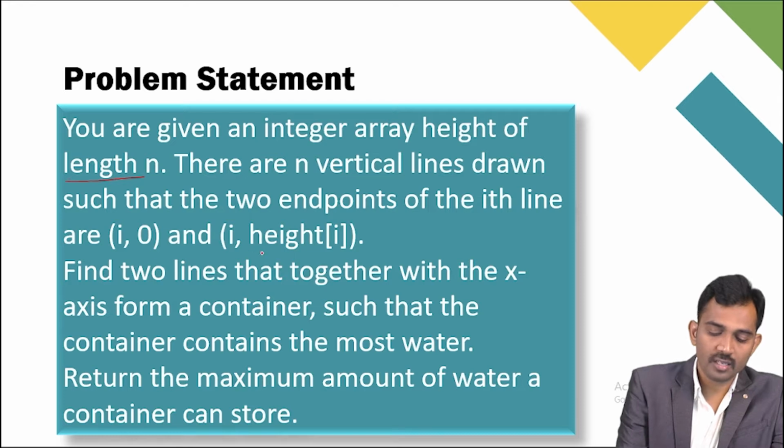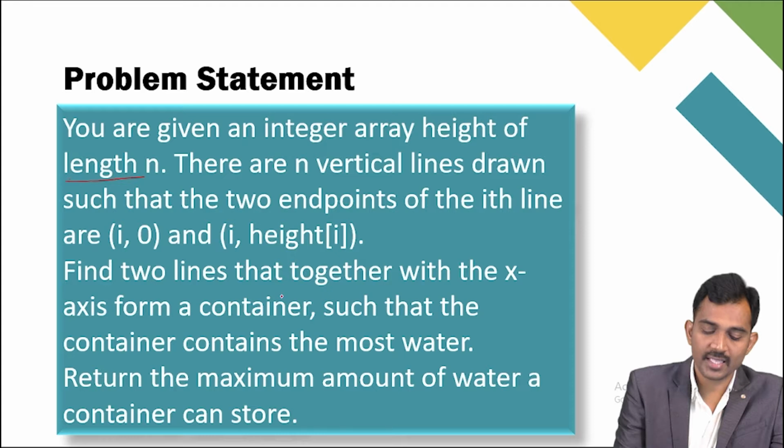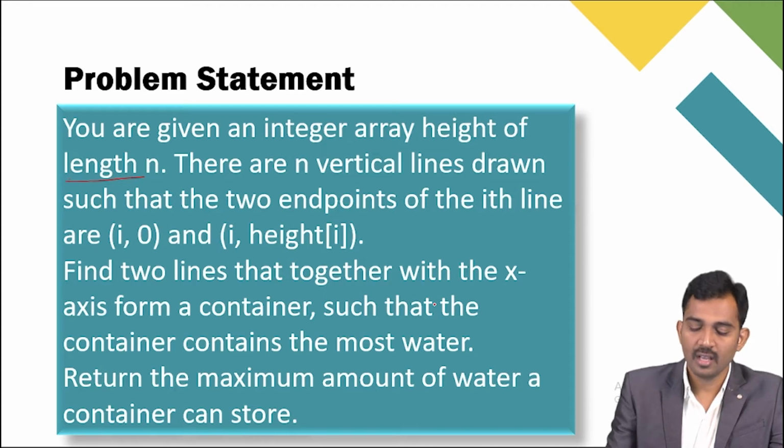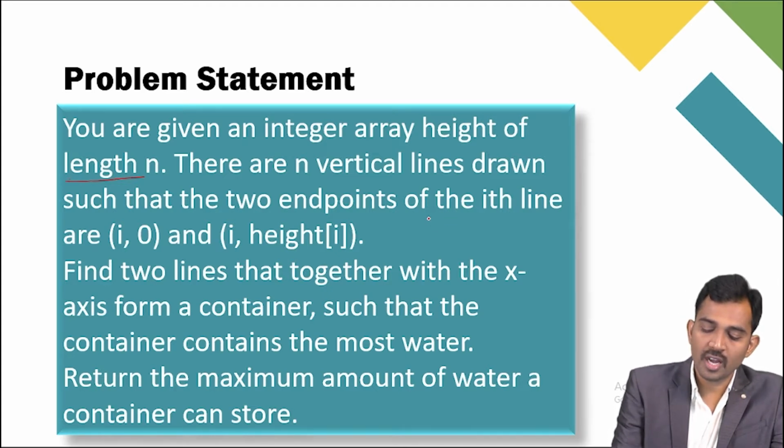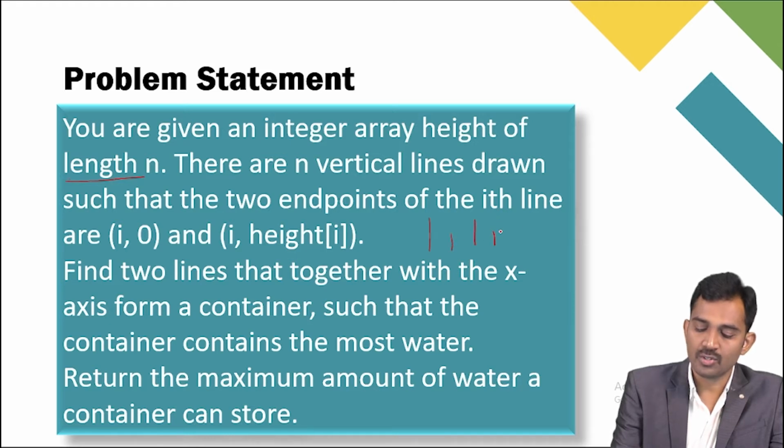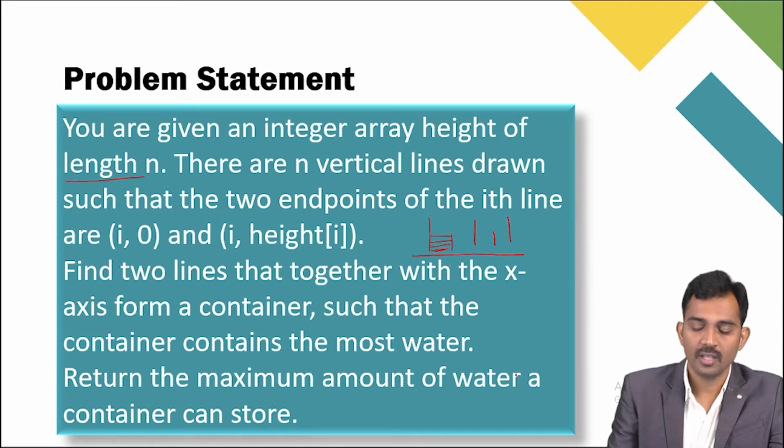For example, our heights. Find the two lines that together with the x-axis form the container, right? So you just draw your lines like this based on the given values, and find the two lines such that the container contains the most water. If you choose these two, then you can fill this much water here, right?